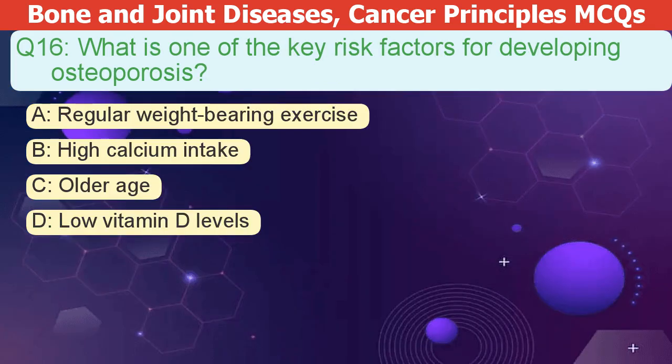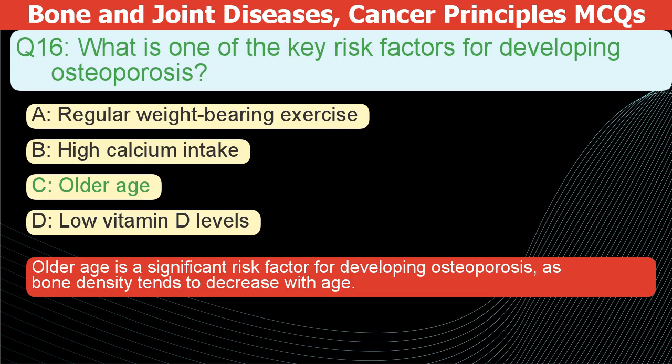What is one of the key risk factors for developing osteoporosis? A. Regular weight-bearing exercise. B. High calcium intake. C. Older age. D. Low vitamin D levels. The correct answer is C. Older age is a significant risk factor for developing osteoporosis, as bone density tends to decrease with age.